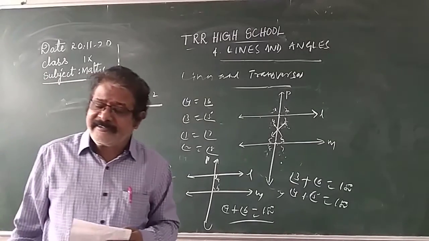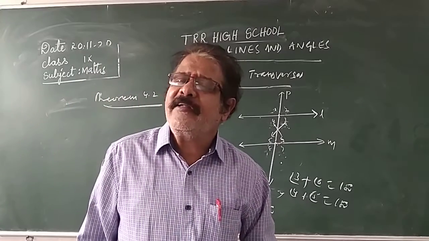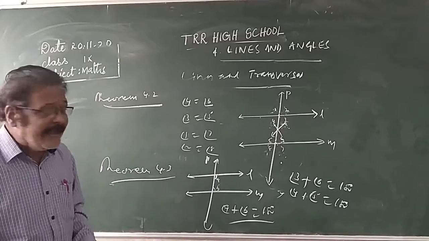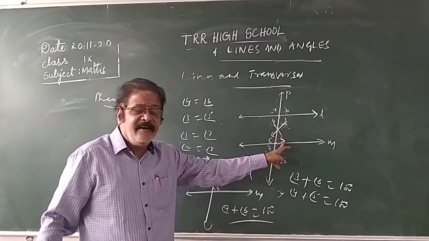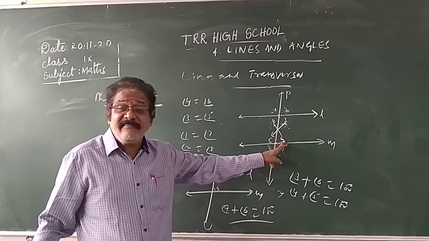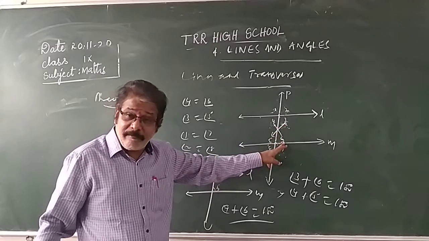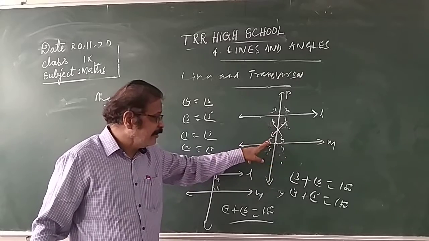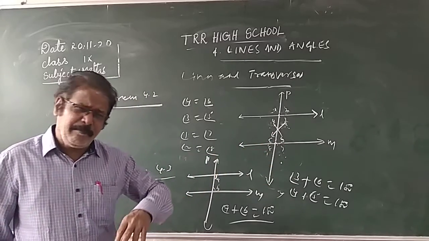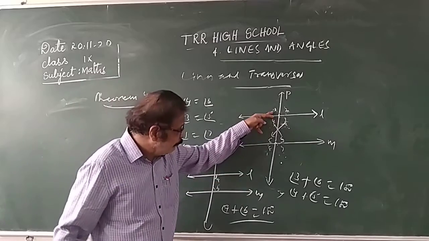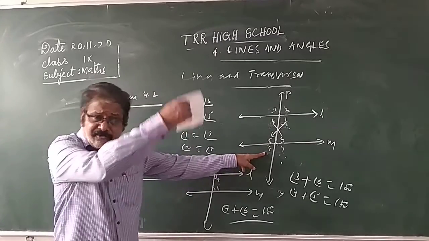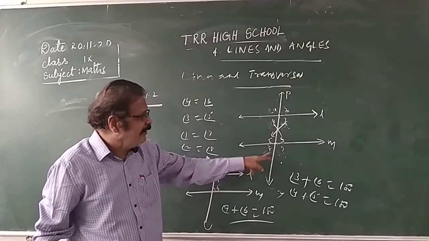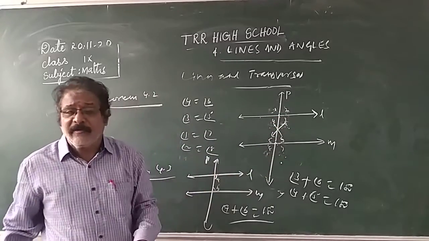Theorem 4.3 states that if a transversal intersects a pair of given parallel lines, the angles on the same side of the transversal are supplementary. The sum of the interior angles is 180 degrees. Angle 3 plus angle 6 is 180. Angle 4 plus angle 5 is 180 degrees. It is applicable for exterior angles also. Angle 1 and angle 8 are also on the same side of the transversal, and their sum is also supplementary. Angle 1 plus angle 8 is 180. Angle 2 plus angle 7 is also 180 degrees.